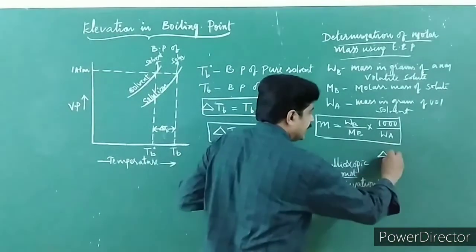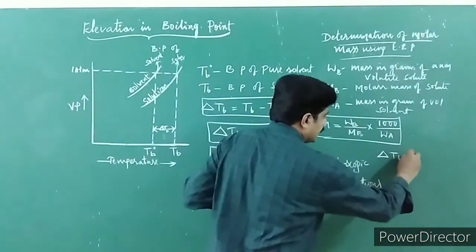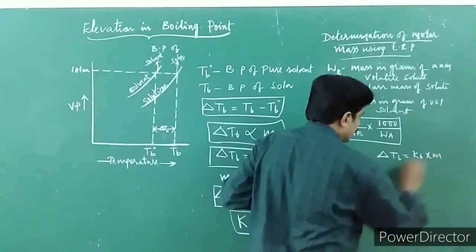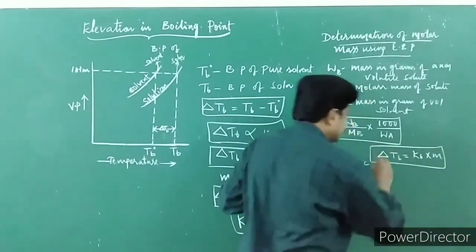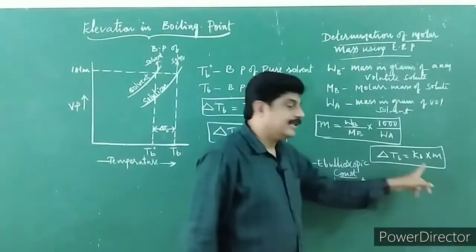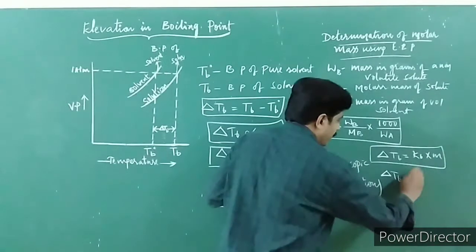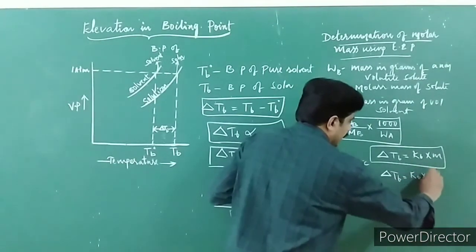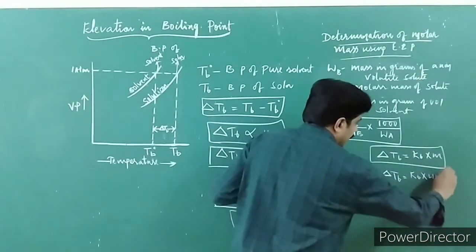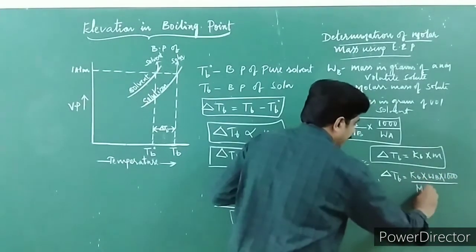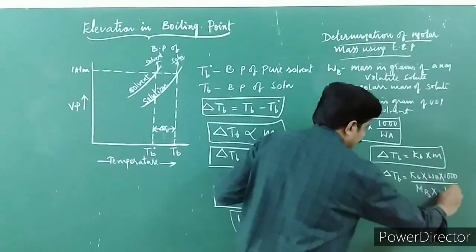I'll substitute the value of m in this equation. So delta Tb is equal to Kb into Wb into 1000 upon Mb into Wa.